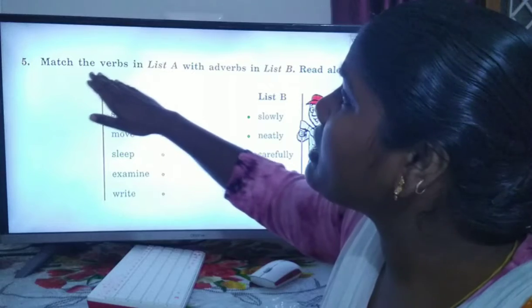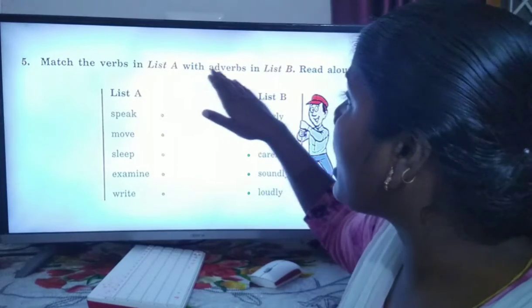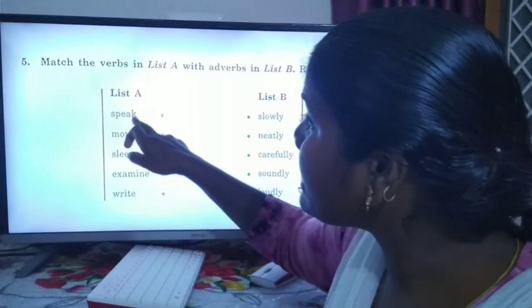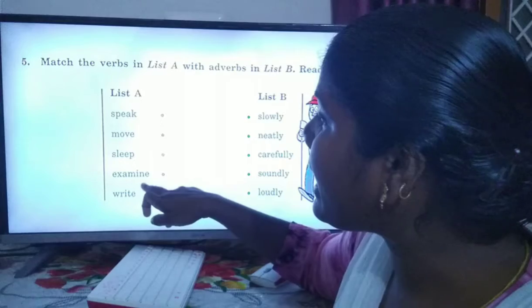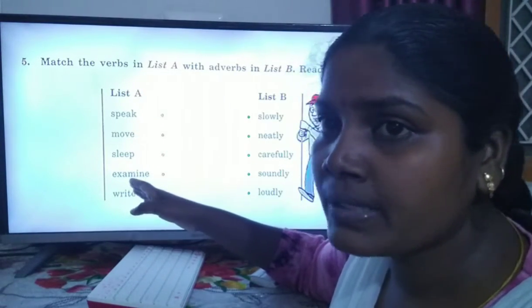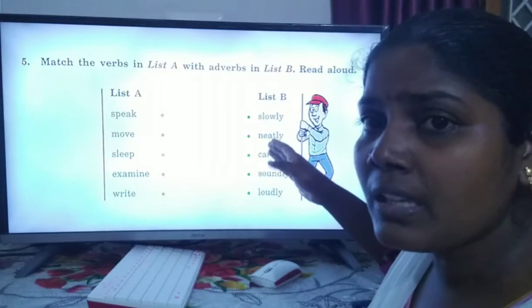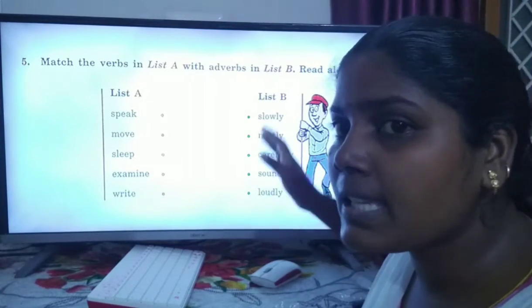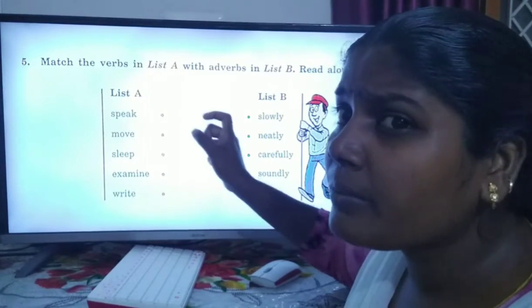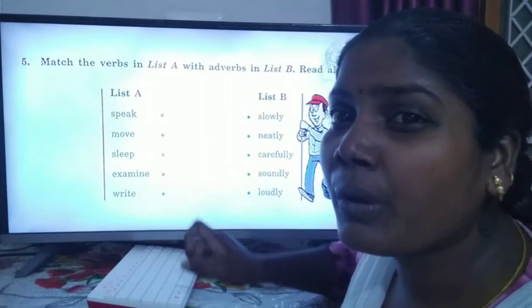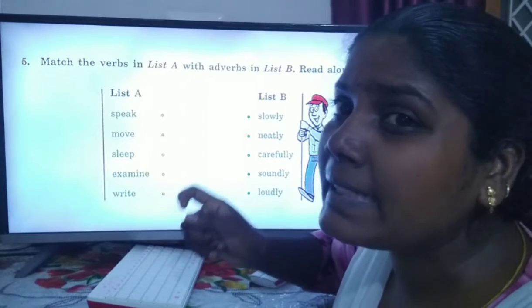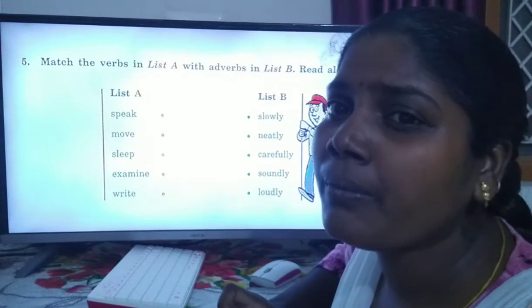Okay, match the verbs in list A with the adverbs in list B. These are the verbs: speak, move, sleep, examine, write. And this side, list B, these are the adverbs. Now we are going to match the correct adverb to the verb, so that it describes the correct verb.